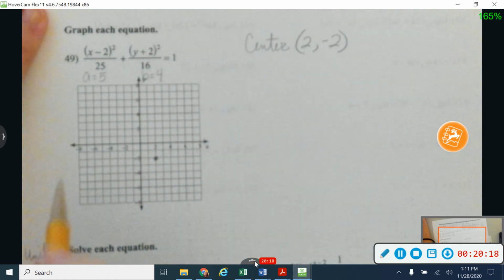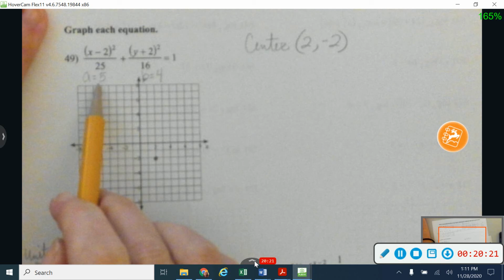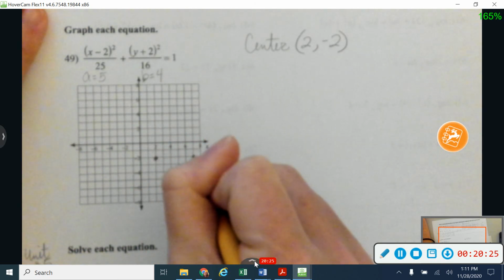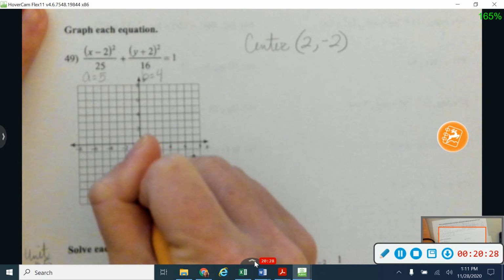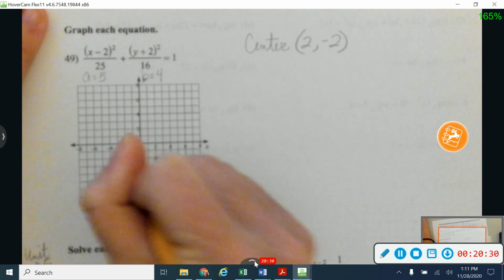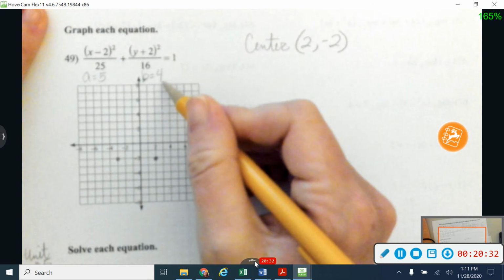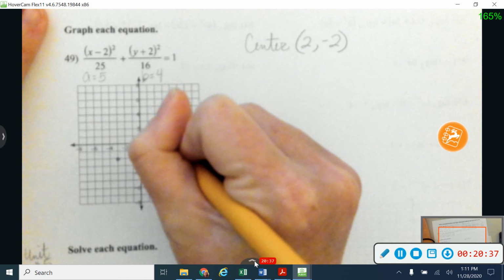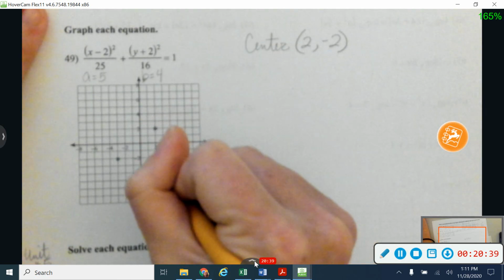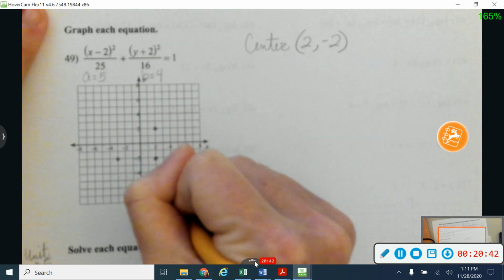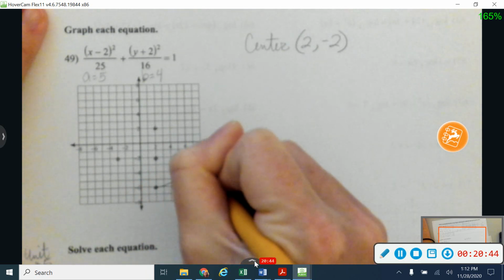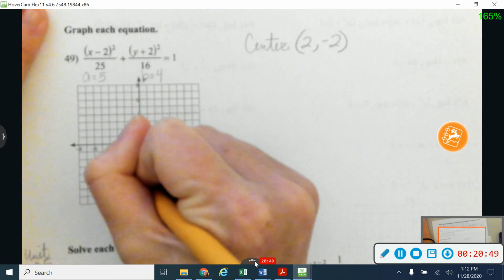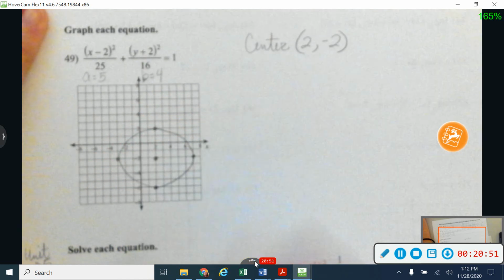And so I'm going to go the number that's underneath x, left and right. So I'm going to go left and right 5. 1, 2, 3, 4, 5. And 1, 2, 3, 4, 5. And the number that's underneath y is what I'm going to do up and down. So I'm going to go up 4. 1, 2, 3, 4. And down 1, 2, 3, 4. So this one, our A and our B are kind of close together, so it's going to make it look a little more circular. It's got kind of an egg shape to it.